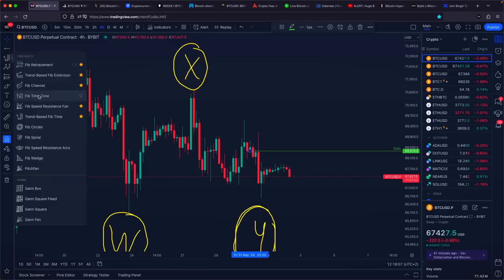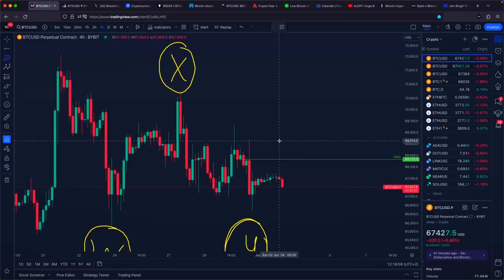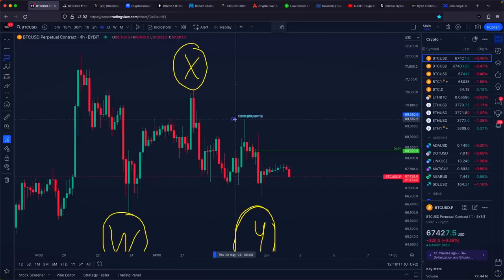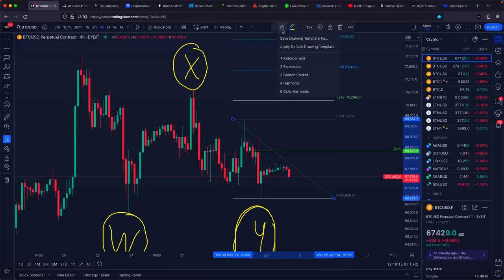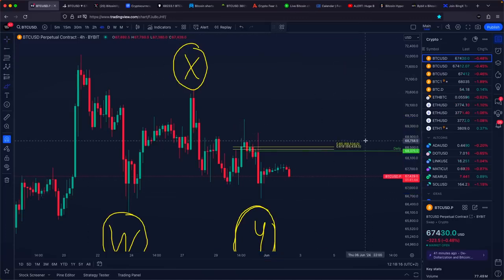However, there is another crucial level we can identify using the Fibonacci retracement tool. By drawing it from the previous swing high to the swing low, we can observe a close alignment with our fresh daily resistance level. This is the first level to be aware of, but not the most crucial one.